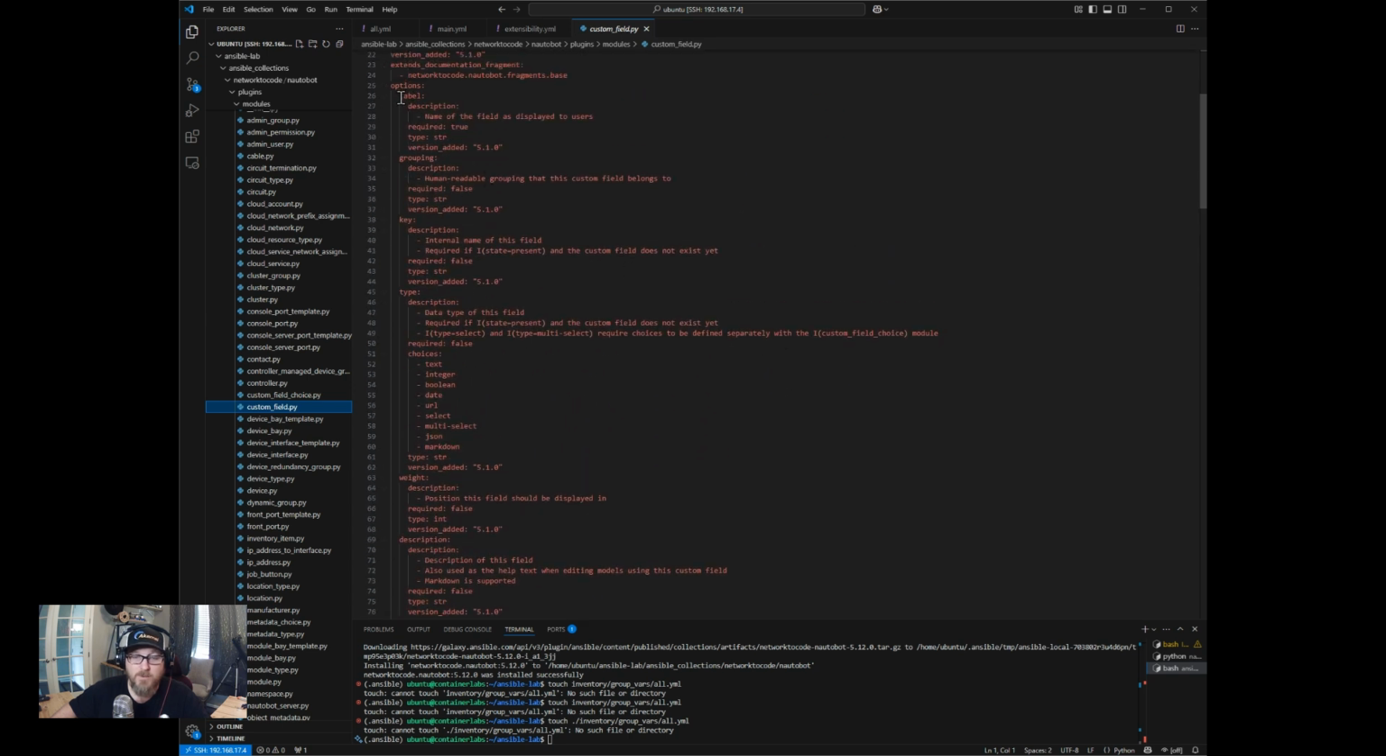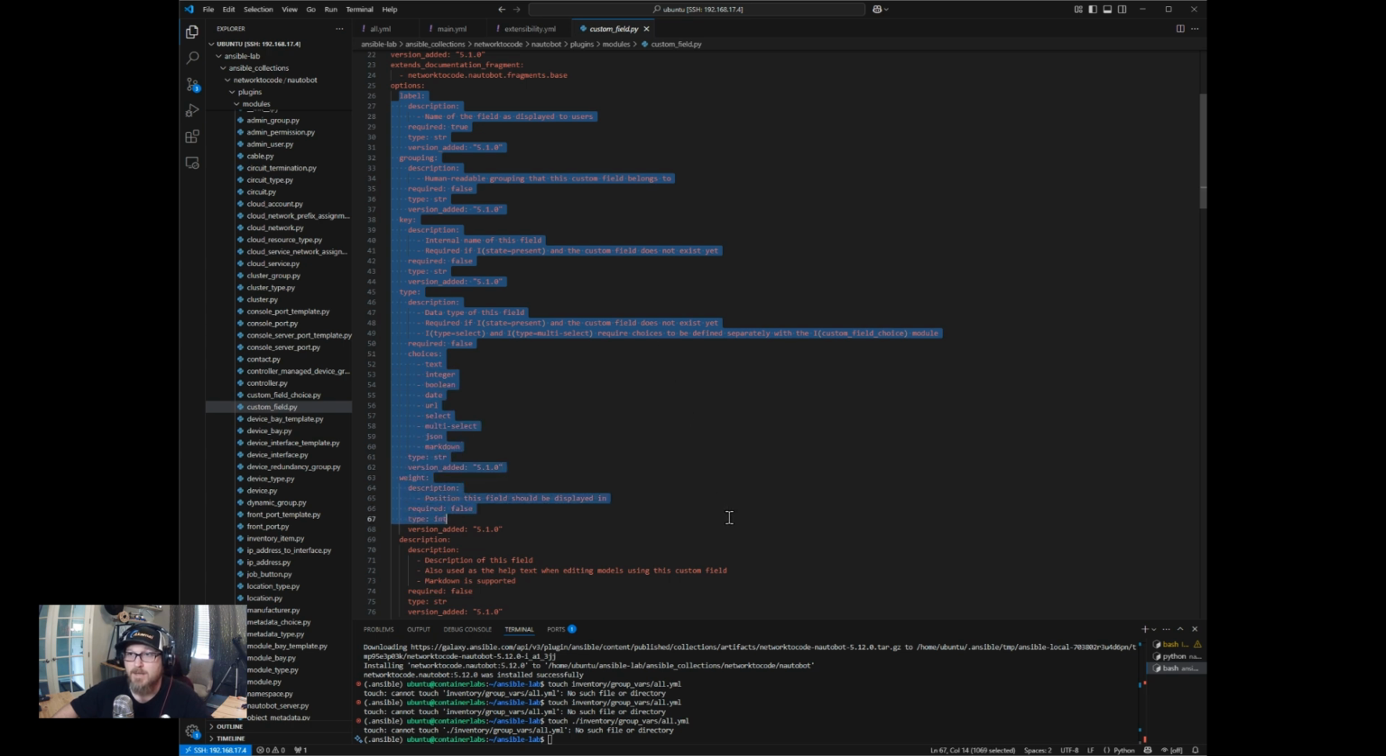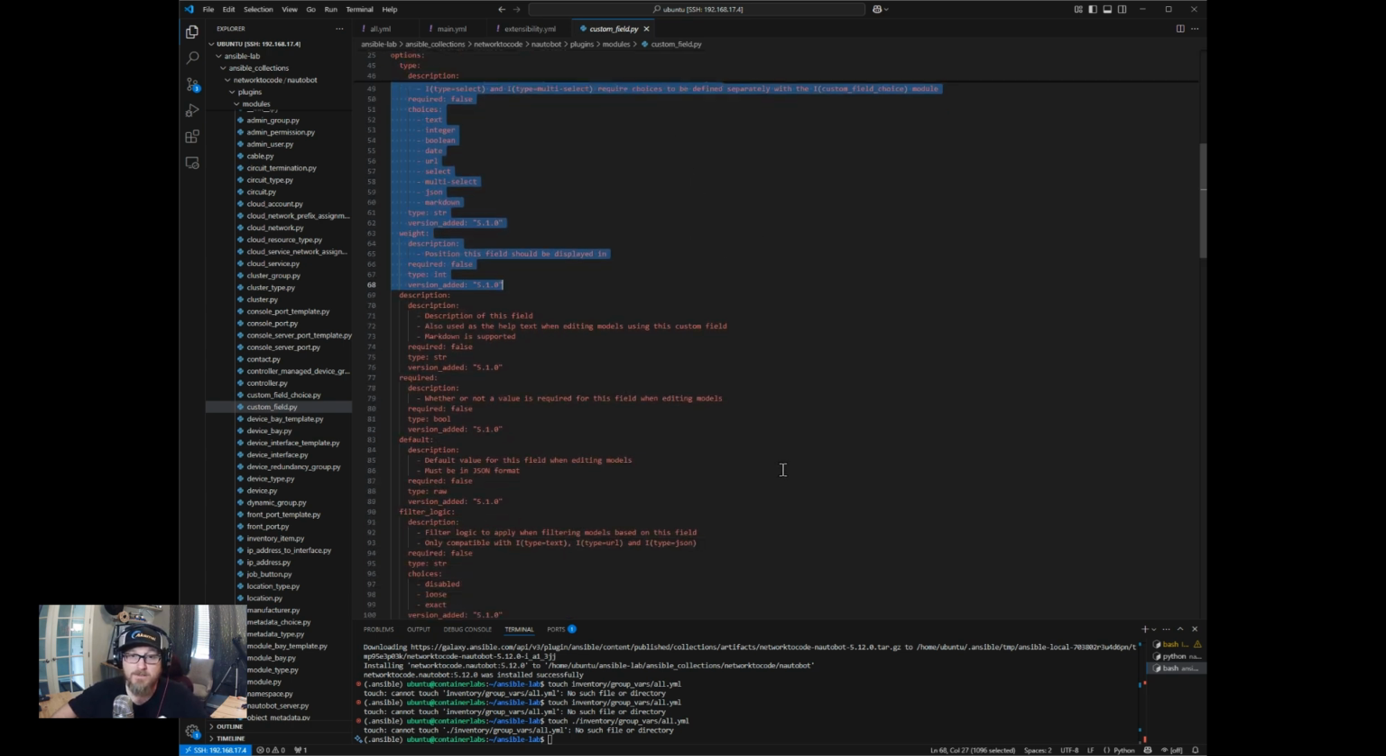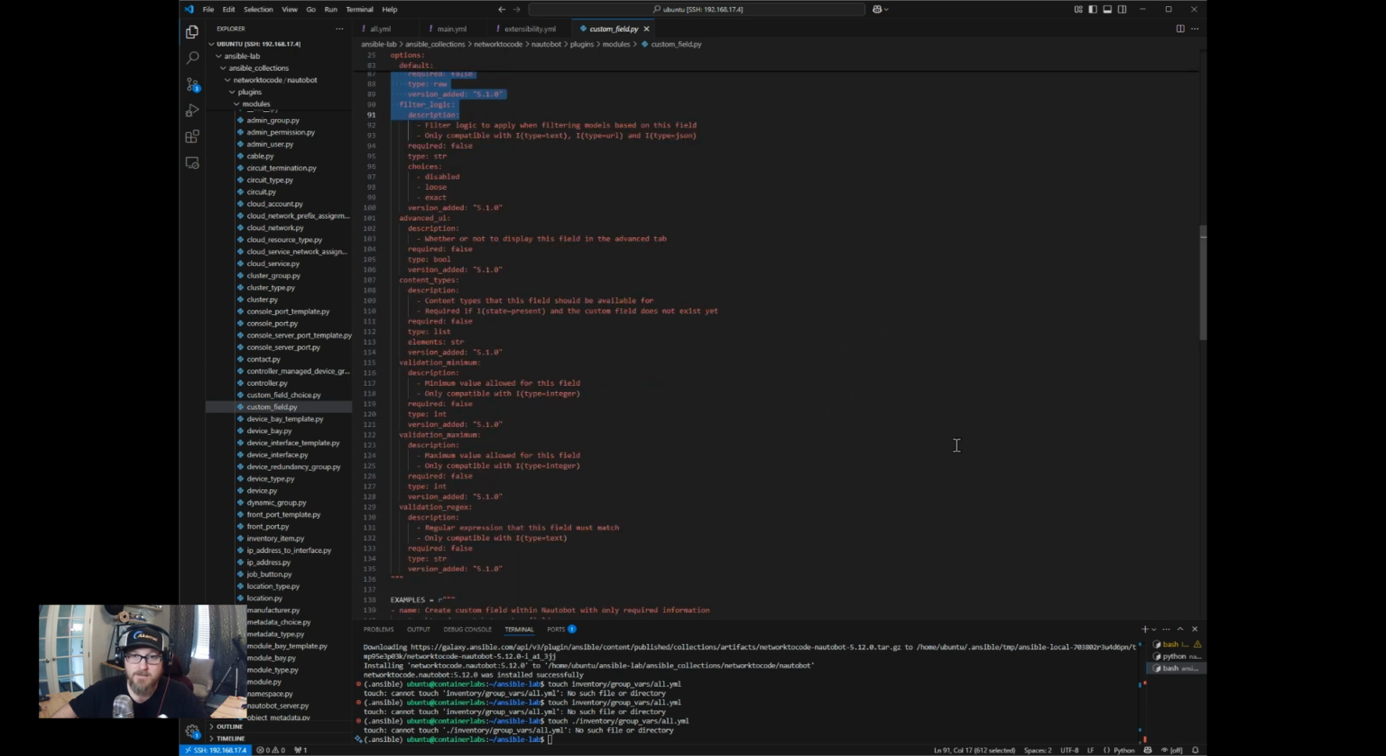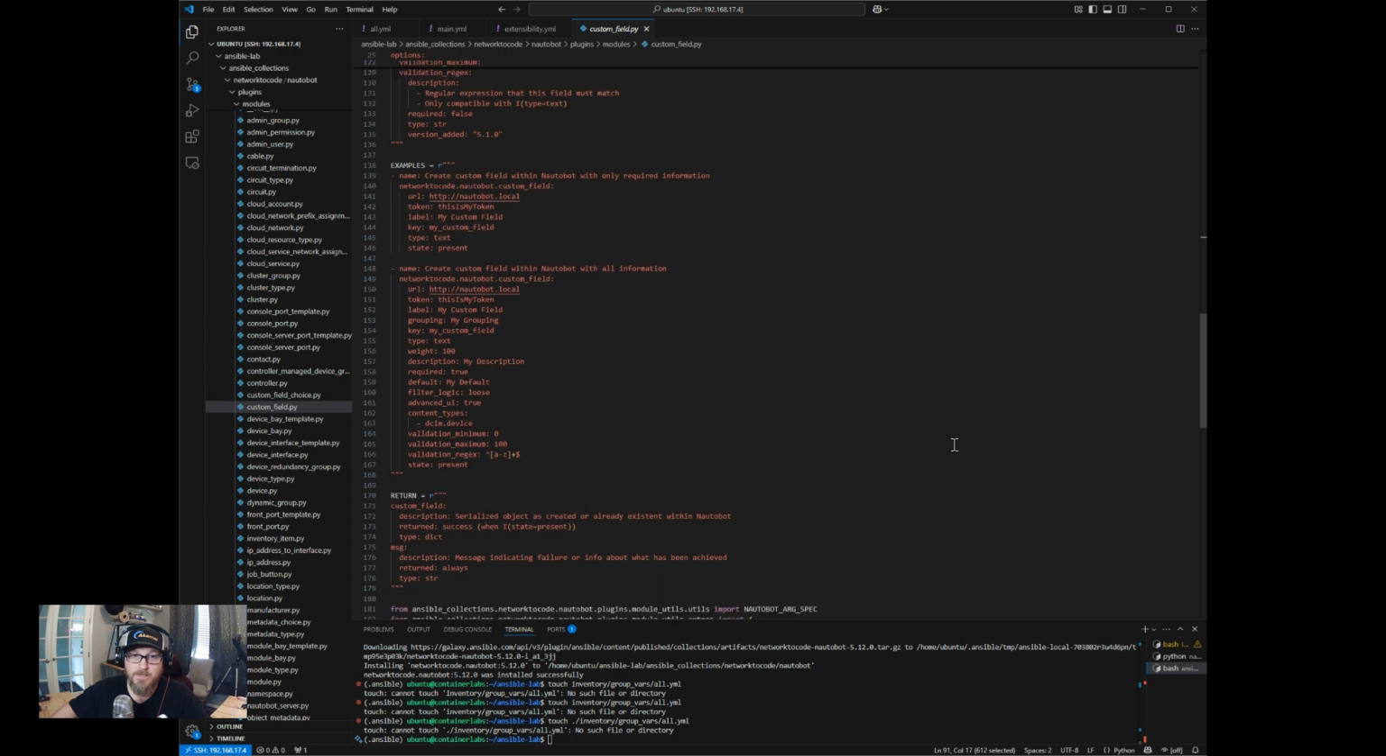Okay, so when we were looking at all of the options we had with custom field, you should be presented with those options here in the module. So here is create custom field inside Nautobot with all the information. I typically just take these and just remove what I don't want. Right, so we have our weight, the type, a description. There's this filter logic here.